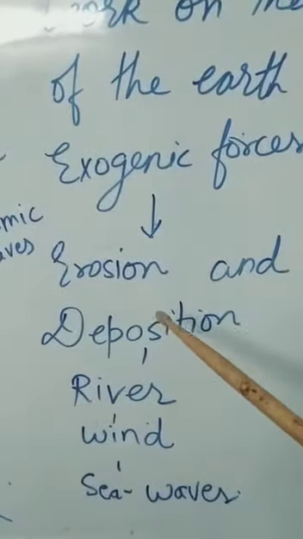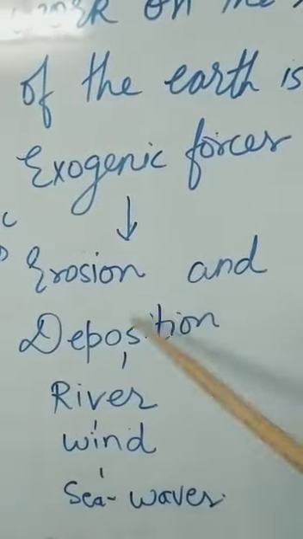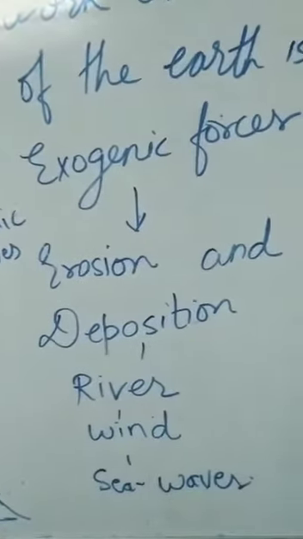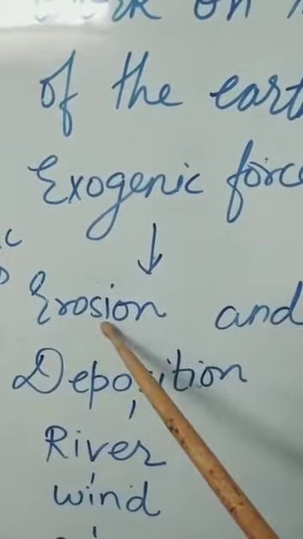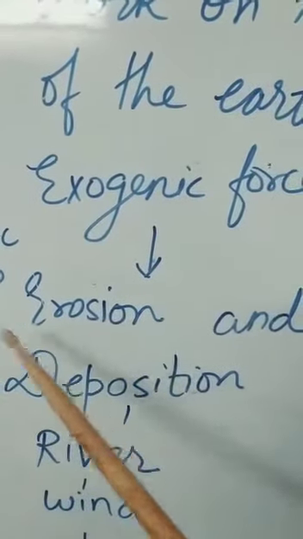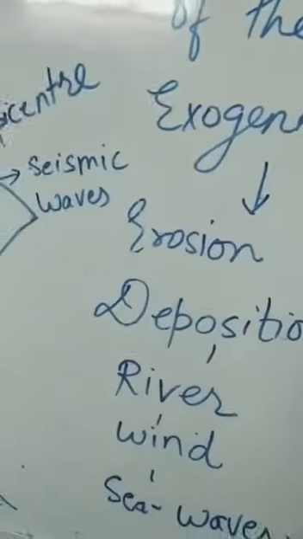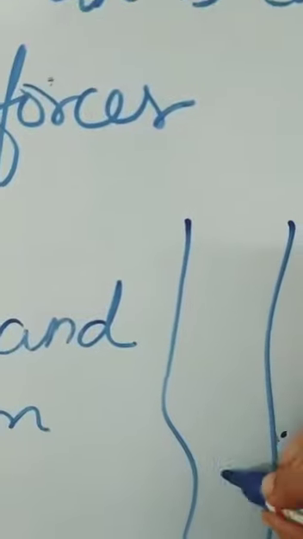Erode means it breaks. Okay, it breaks from somewhere. And deposition, it deposits at some place. Sometimes from somewhere it erodes. River erodes the material. River breaks away, takes away the soil from somewhere. And like this is river. Okay, this is river.